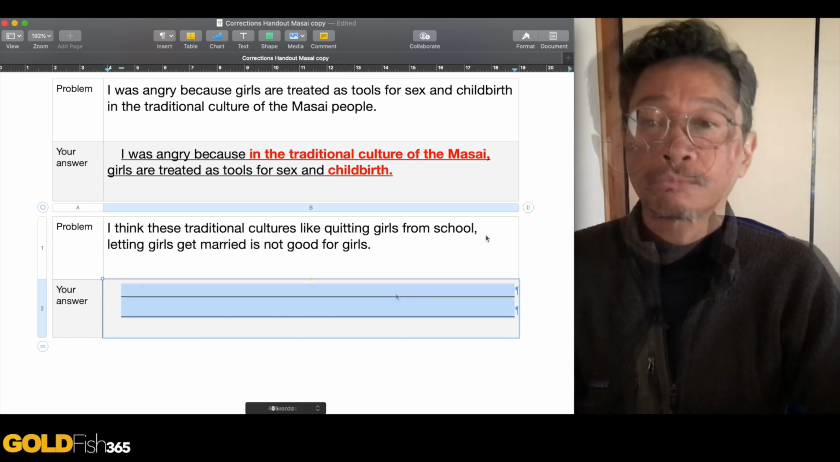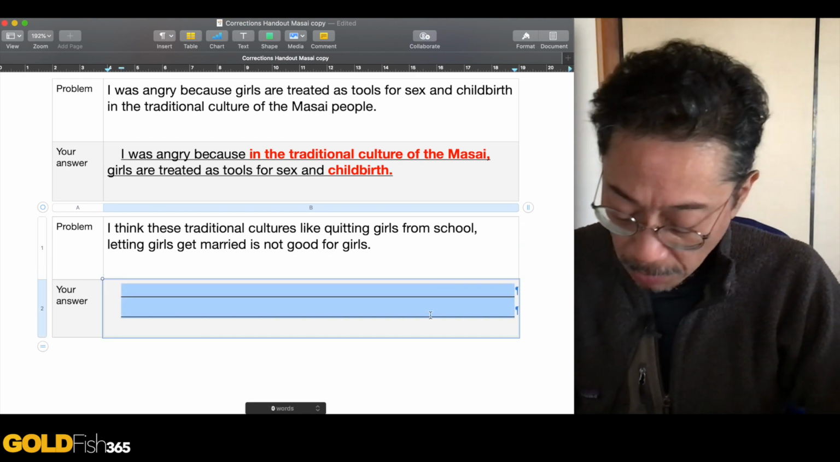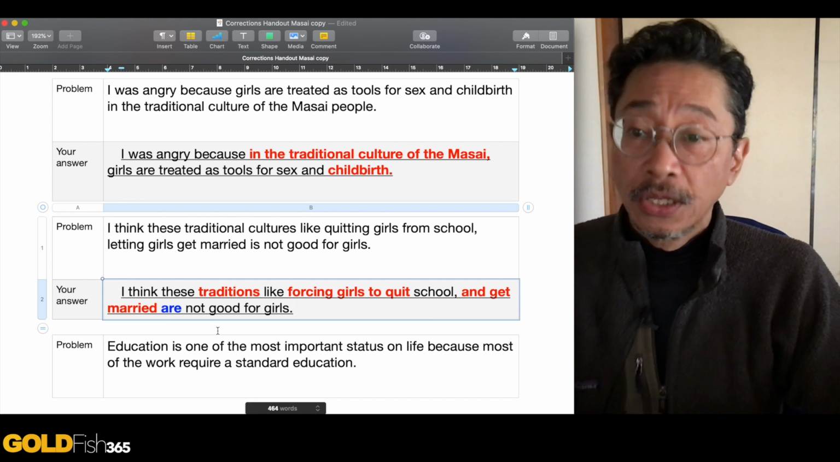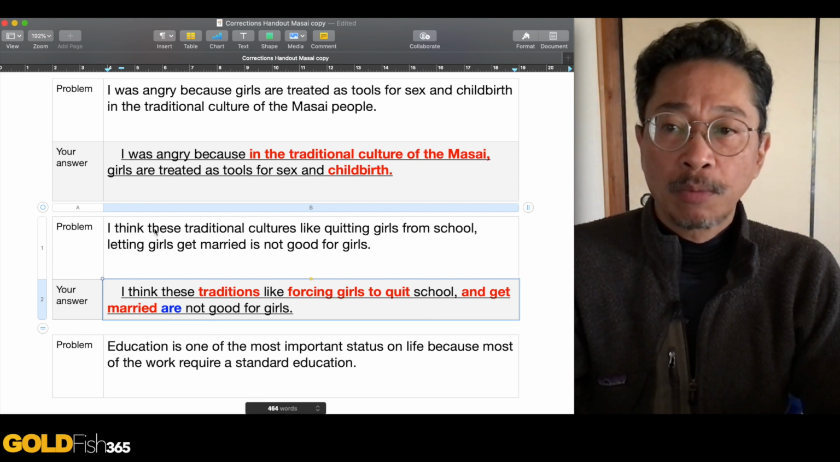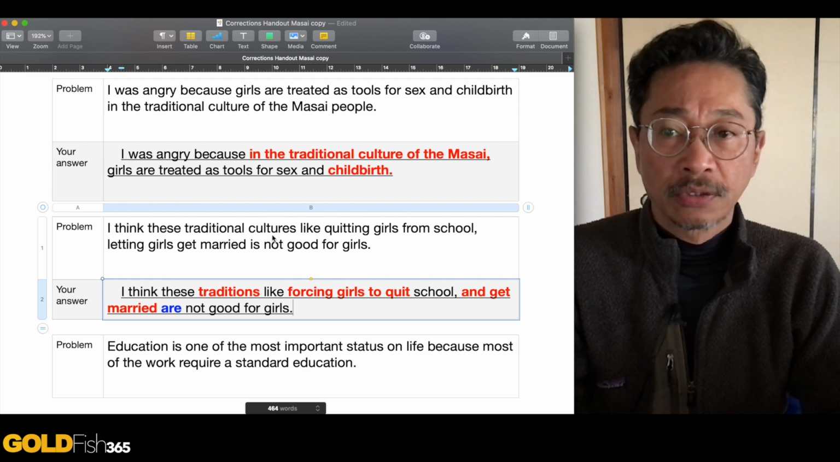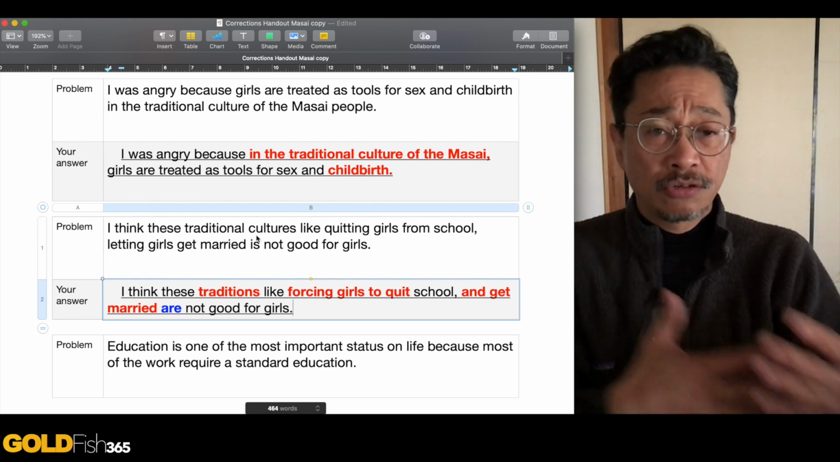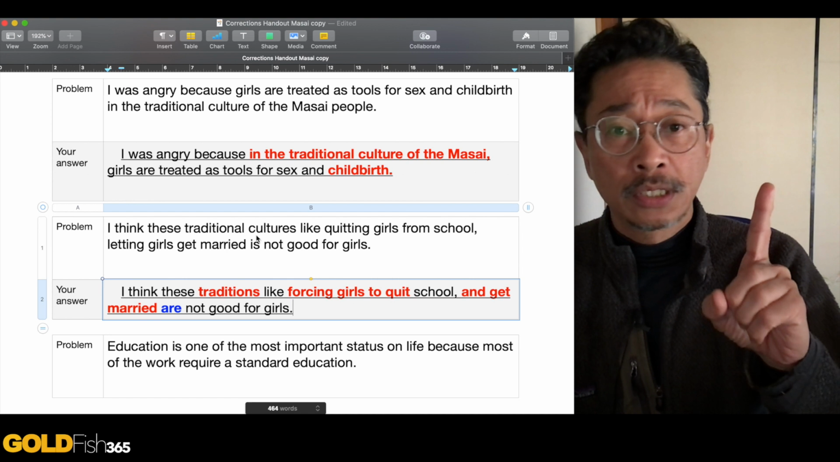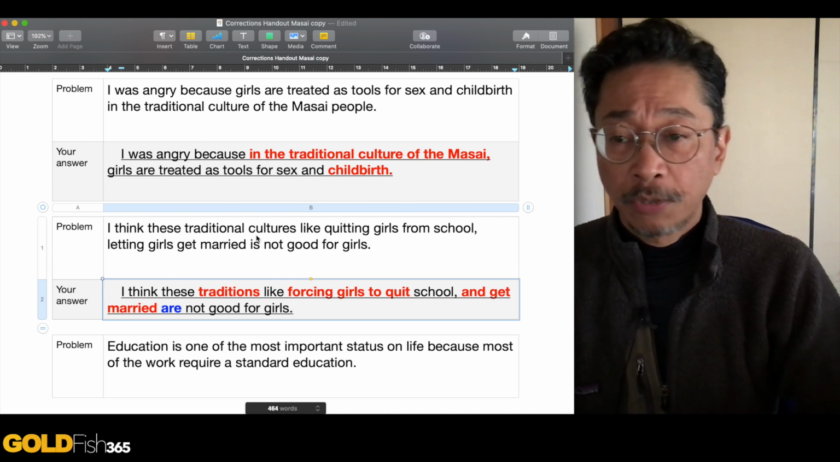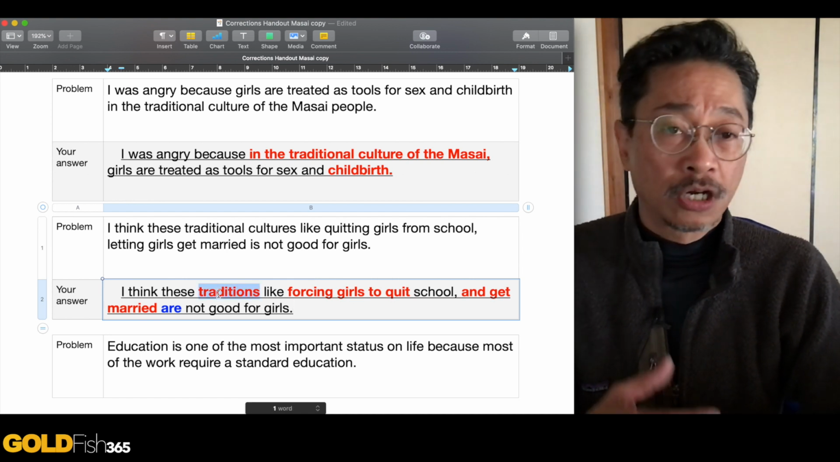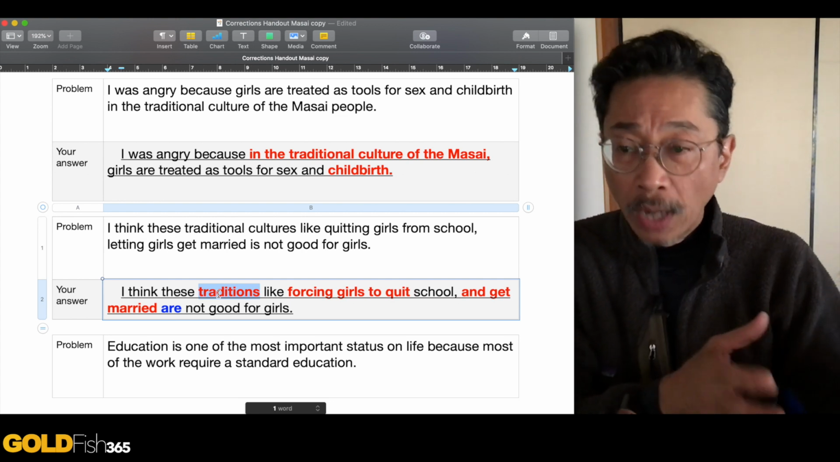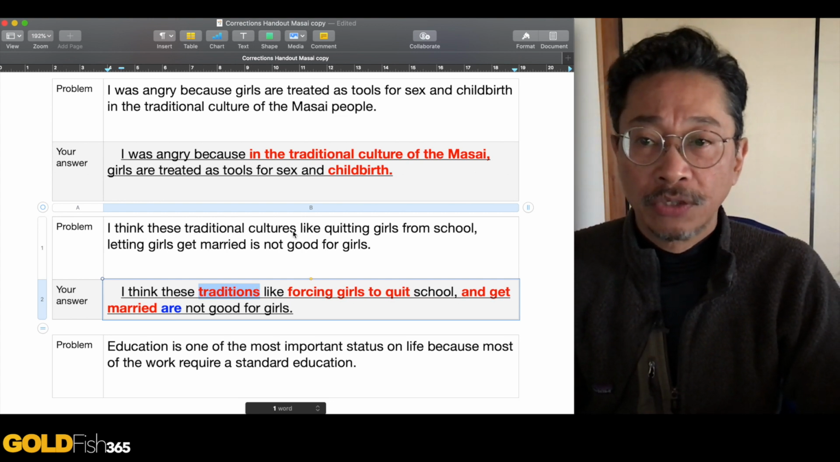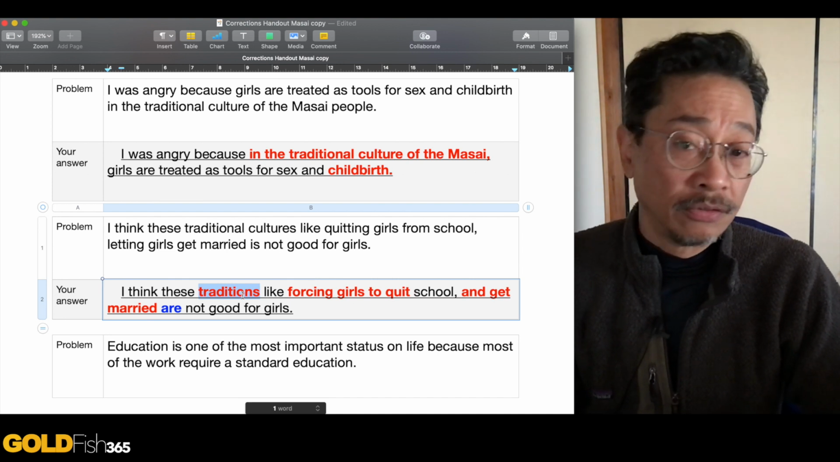Here, let me give you the, okay, so let me paste my answer here. This is what would be correct, okay? Number one, these traditional cultures, okay? You don't want to say these traditional cultures because we're only talking about one culture here, Maasai culture. So probably better for you to actually just talk about this tradition or these traditions within one culture, okay? So instead of saying cultures, traditions.